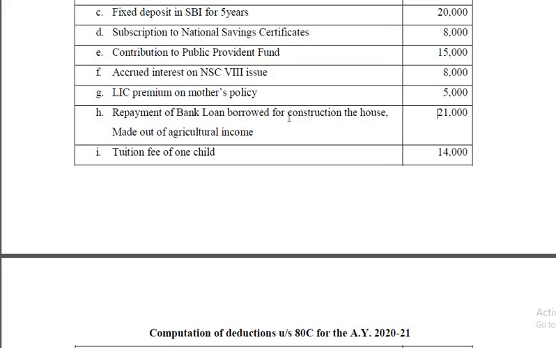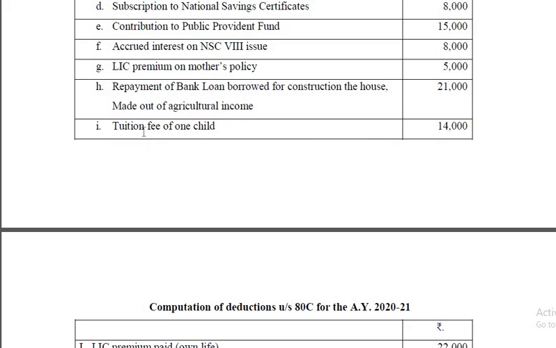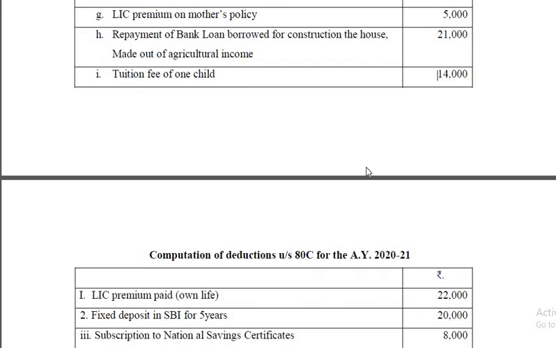Repayment of bank loan borrowed for construction of the house. Here repayment of bank loan means we assume that it is the principal amount, and it does not matter whether it is from exempted income or taxable income. So agriculture income is actually exempt, but it doesn't matter. As long as you have gone for repayment of the loan, here 21,000 is repaid, so the entire 21,000 is qualified. Tuition fee of one child. It is allowed for two children, here it is one child, so it is allowed. The entire 14,000 is qualified.